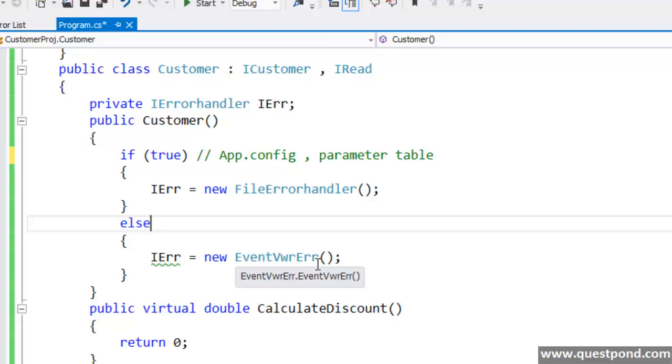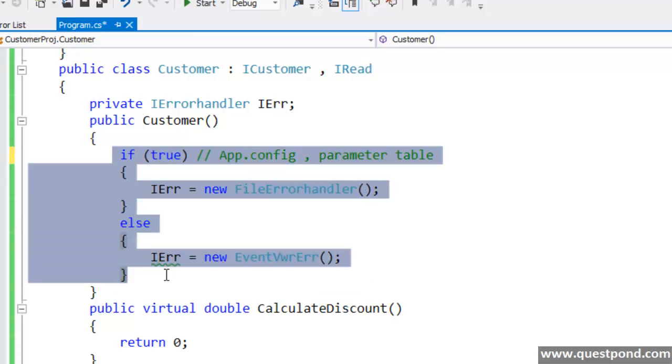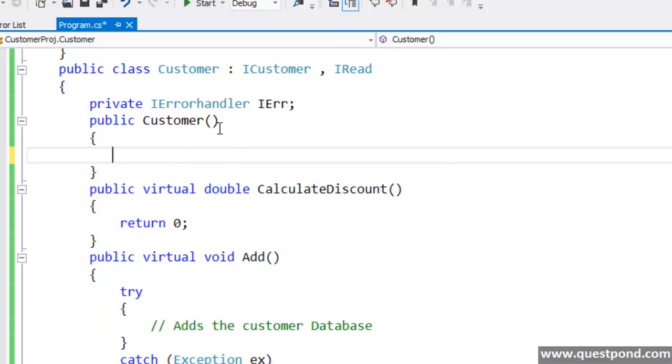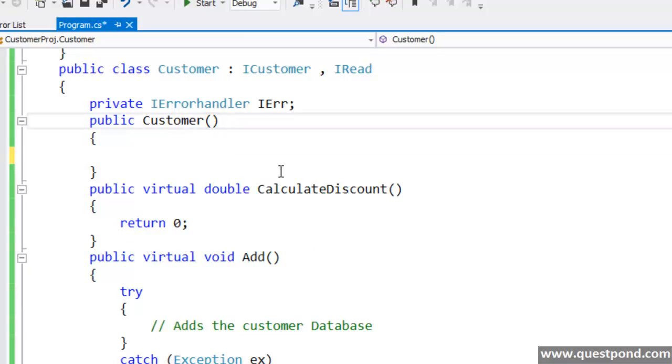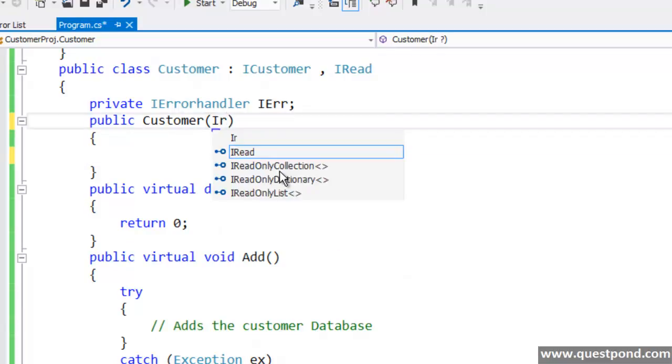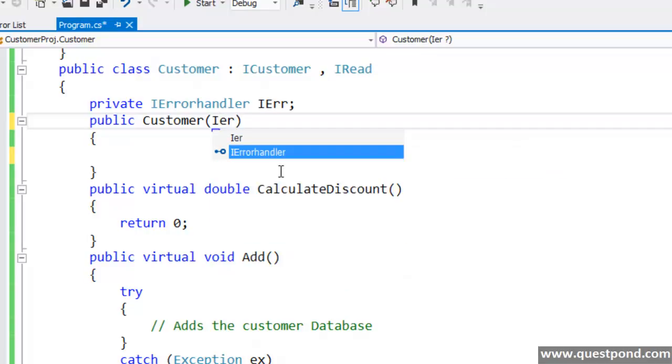This customer class has taken the responsibility of creating objects. So how about, if the customer class says, okay, I will not take this responsibility of creating new objects, and this responsibility I would like to invert to someone else. So how about he's saying that, okay, I'm not really worried what comes to me. So in other words, he says that the client who is creating my object, or the client who's going